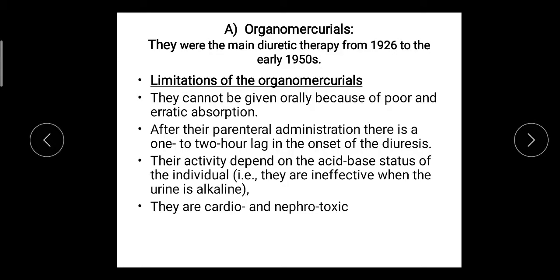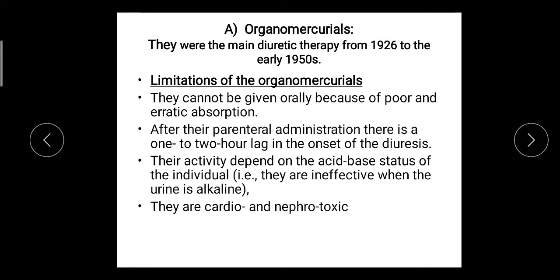Limitations of organomercurial compounds: they block the sodium potassium chloride transport at the ascending loop of Henle by possessing the sulfhydryl group, SH group, and because of the sulfhydryl group they produce more adverse effects. They also cannot be given orally because of poor or erratic absorption through the GIT or renals.